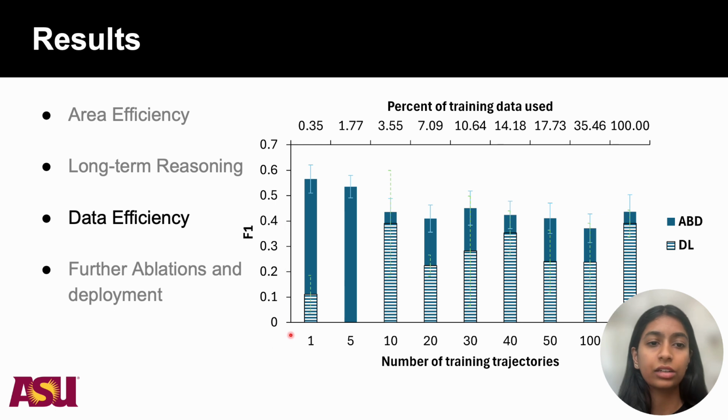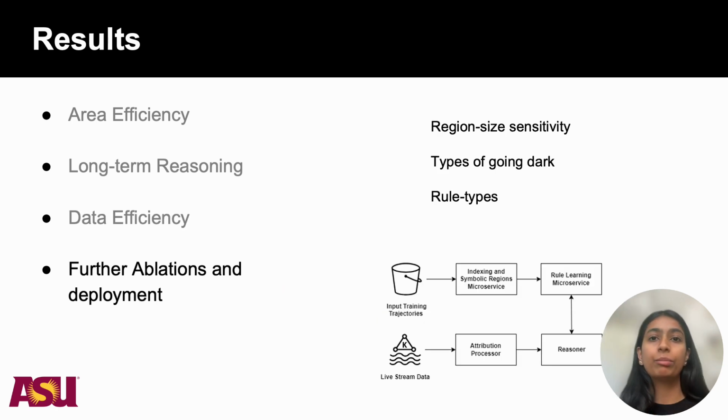Our model can be instantiated with very little data. Even the use of a single training trajectory gave comparable performance in F1 to the use of all of the historical data in abduction, while for DL, it catastrophically failed by giving just 0.1 of F1 score. We provide further studies in the paper, including region size sensitivity and different places where the agent goes dark and different rule types. We also provide our efforts to deploy this on an operational platform.